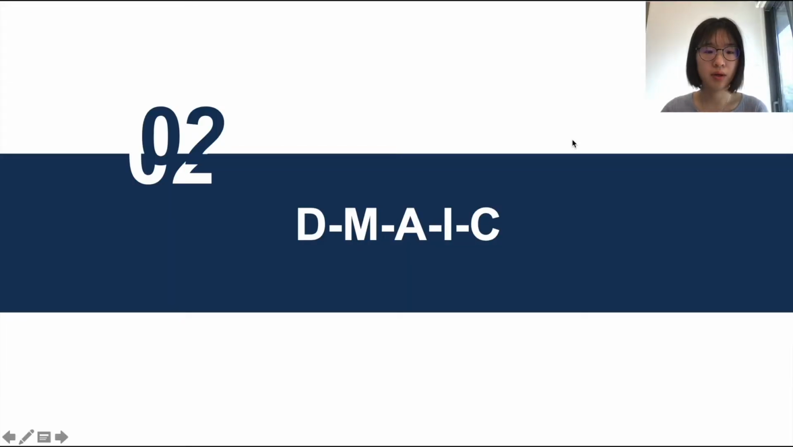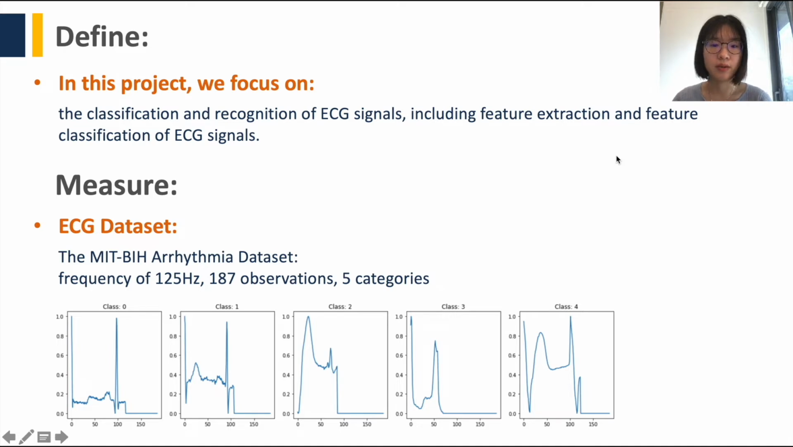The second part is about DMAIC. In this project, we focus on the classification and recognition of ECG signals. The main research content includes feature extraction and classification of ECG signals, and our datasets come from this dataset, which contains 5 different kinds of ECG.